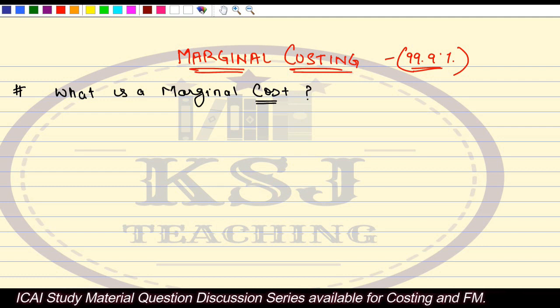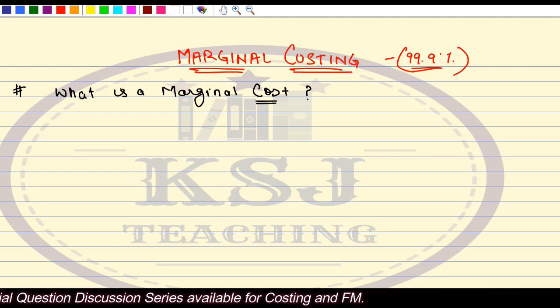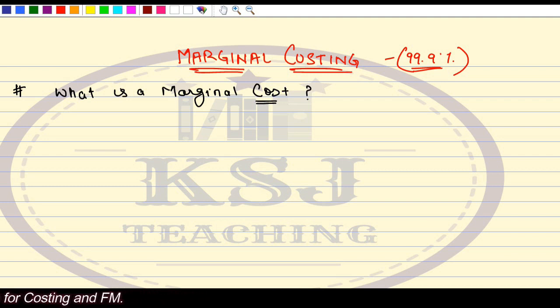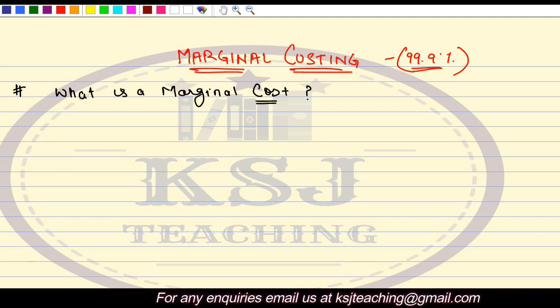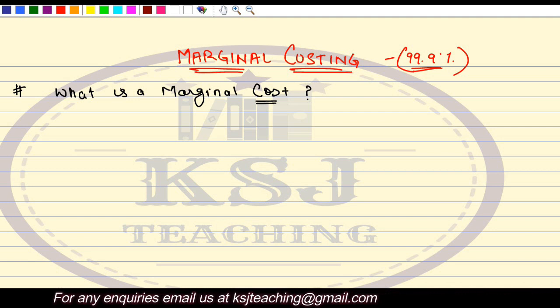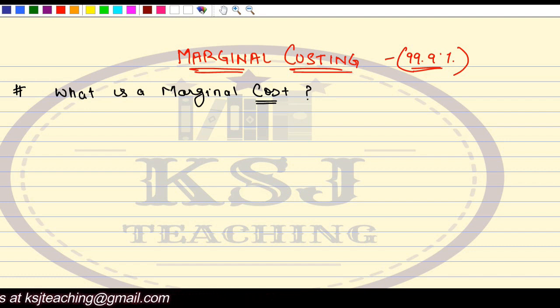Costing is a technique of identifying the cost. That is what we studied in the very first lecture, right? So first we need to understand what is a marginal cost. Costing is basically the afterwards. Costing is a technique of identifying the cost. But if we don't know what is that marginal cost, how can we say we are doing marginal costing? We will not be able to say that.